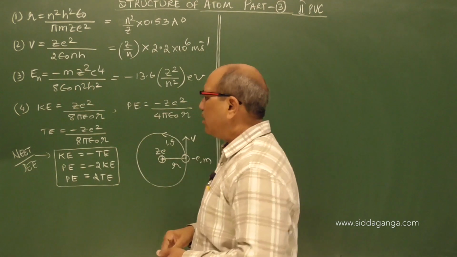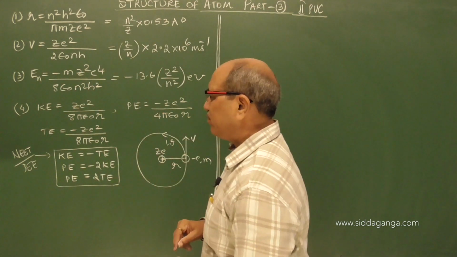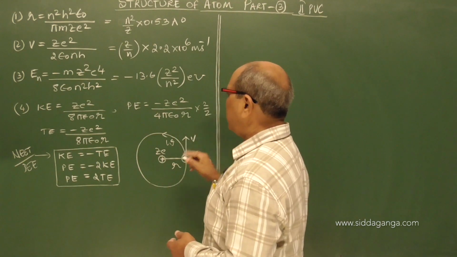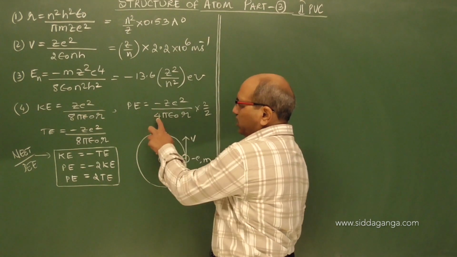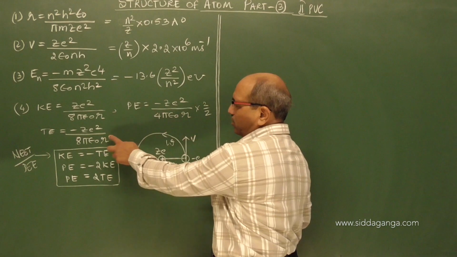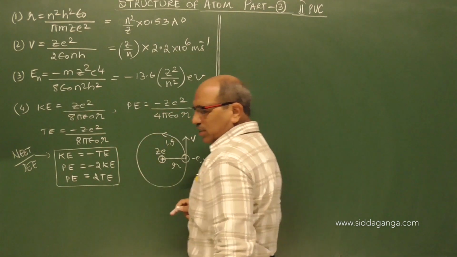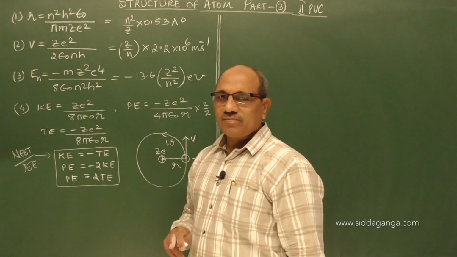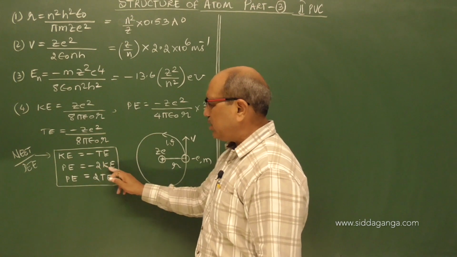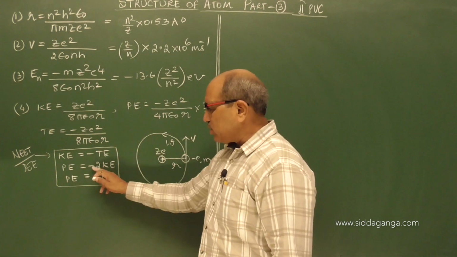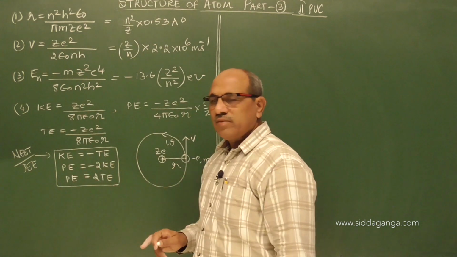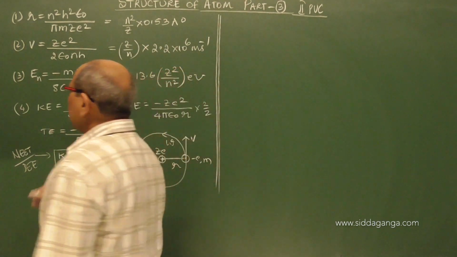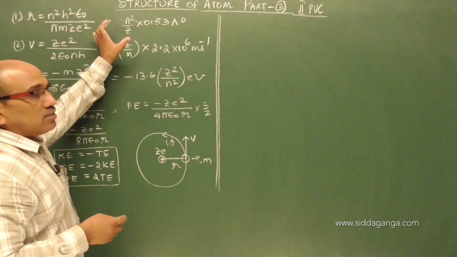Please remember this correctly. And even the potential energy, if you look into it, if I multiply and divide by 2, it becomes 2 times z square e square by 8 pi epsilon naught r, which is 2 times the total energy in magnitude. So 2 times the total energy becomes the potential energy, with the total energy carrying a minus sign as minus kinetic energy. So minus 2 times kinetic energy is the potential energy, or 2 times the total energy is the potential energy. Importantly remember this, and this information is also a must for you.